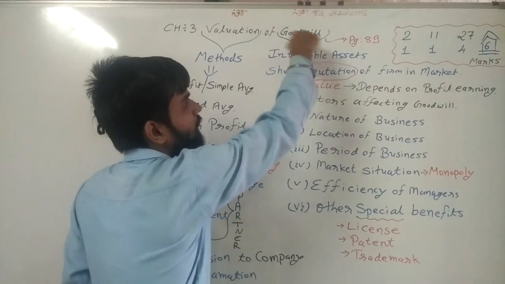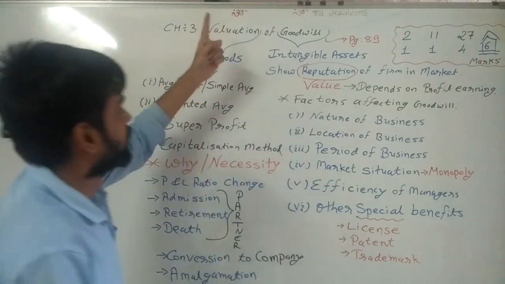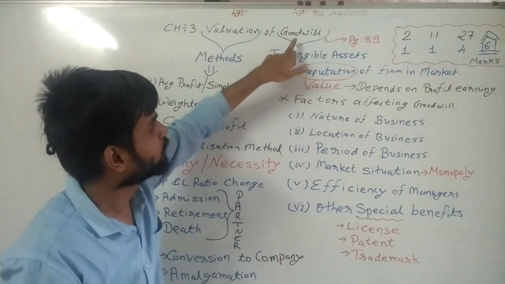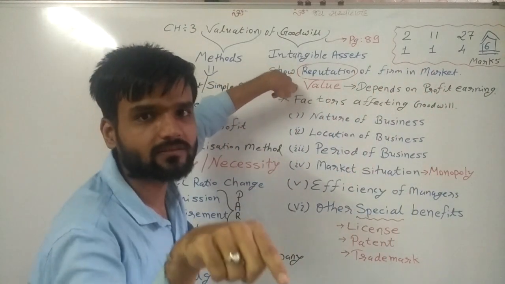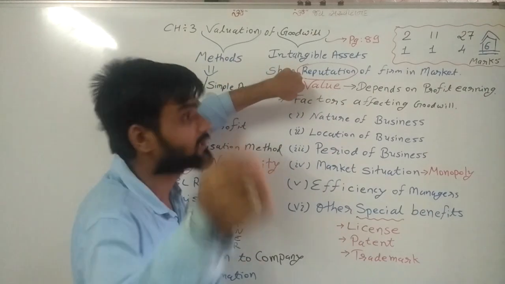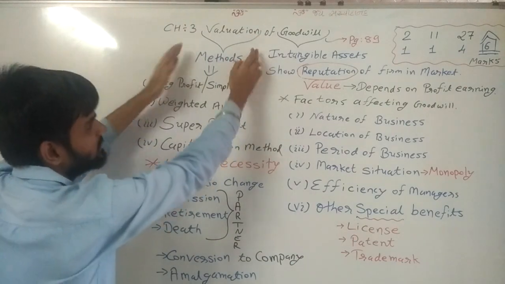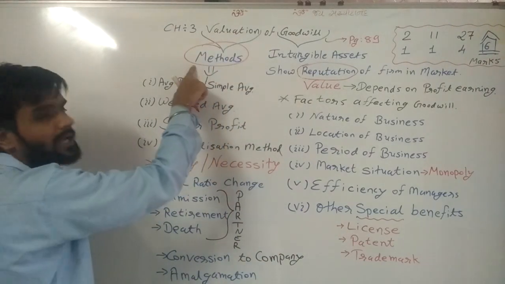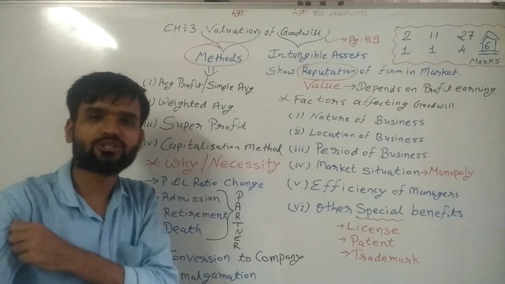So here, first of all, what we have cleared is goodwill only. What we need now is valuation of goodwill. So how to find the value? Because goodwill is what? Value of reputation. And this value depends on what? Profit earning. So how can we find this value? That is valuation of goodwill. So sir, valuation methods. There are different methods of valuation of goodwill. Now sir, which are the methods?